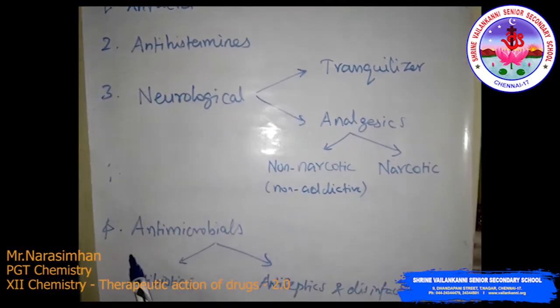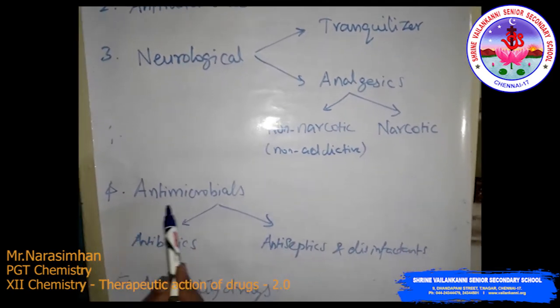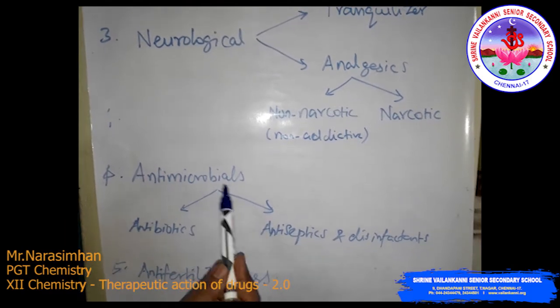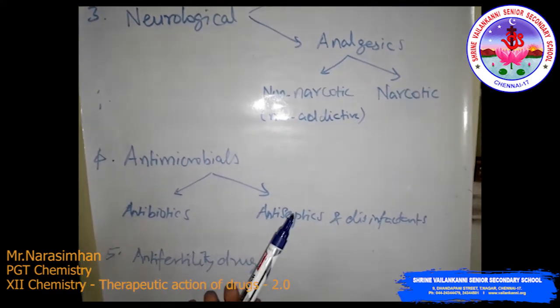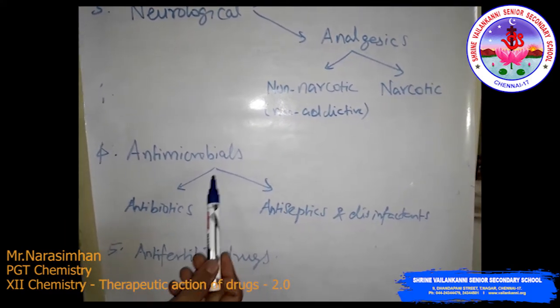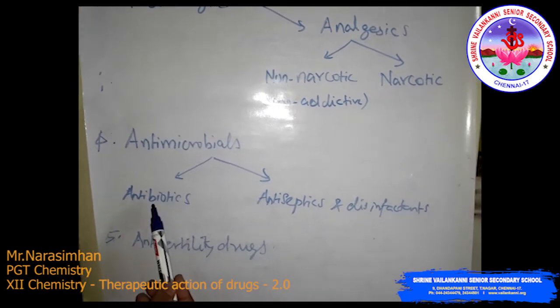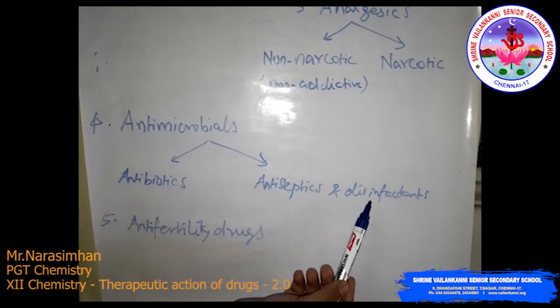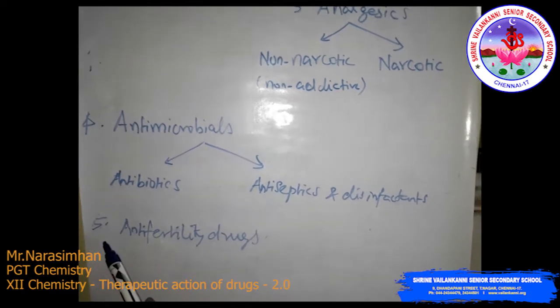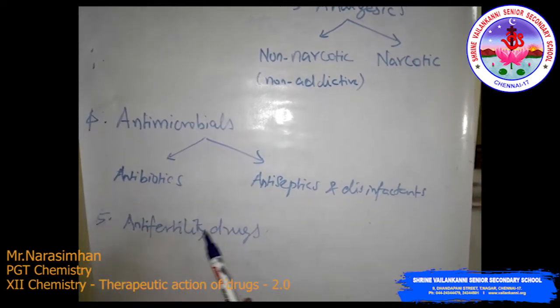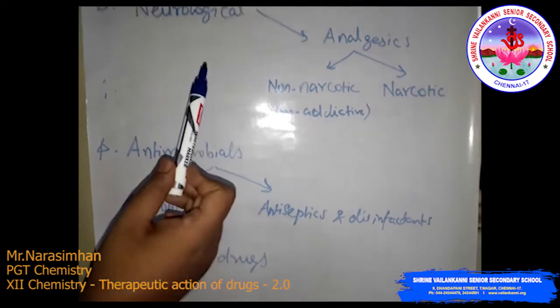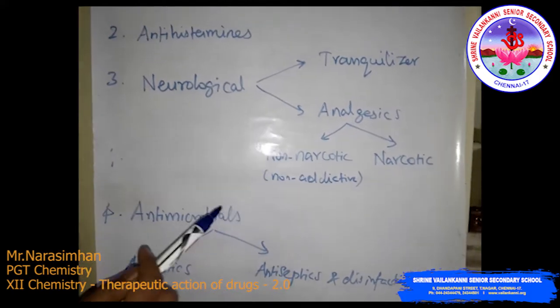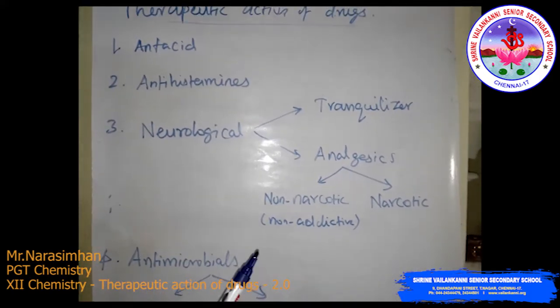Then the fourth one is antimicrobials. Antimicrobials are further classified into two types: one is antibiotics, and the second is antiseptics and disinfectants. Then the last one is antifertility drugs. So these are the classifications of the drugs, that is, the therapeutic actions of drugs.